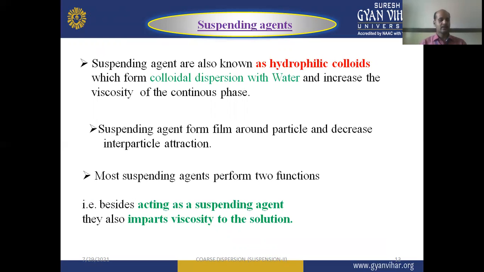So first one is the suspending agent. Suspending agent is very useful in formulation of suspension. As I discussed, it reduces or retards the rate of sedimentation, or velocity of sedimentation, by increasing the viscosity or by thickening the suspension consistency. So suspending agents are also known as hydrophilic colloids, which form colloidal dispersion with the water and increase the viscosity of the continuous phase. So suspending agent forms a film around the particle and decreases the interparticle attraction.